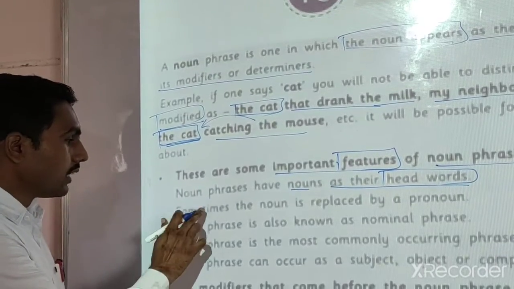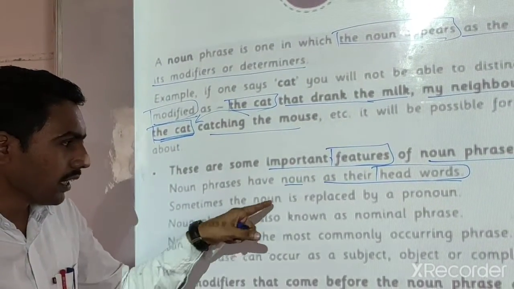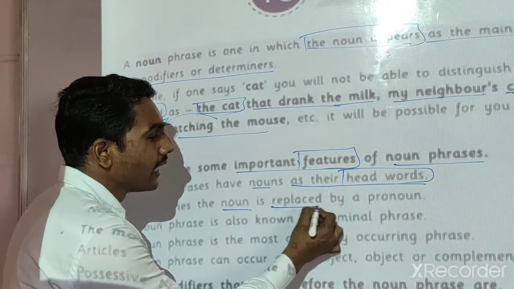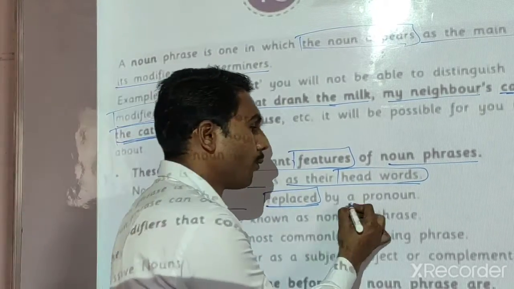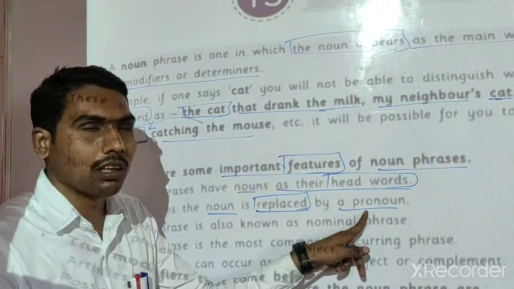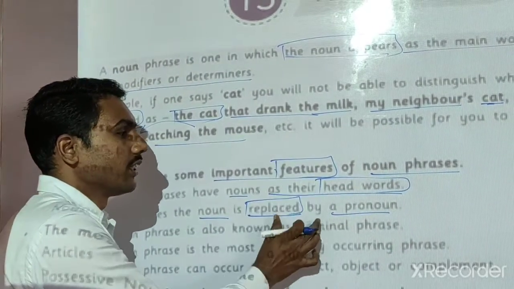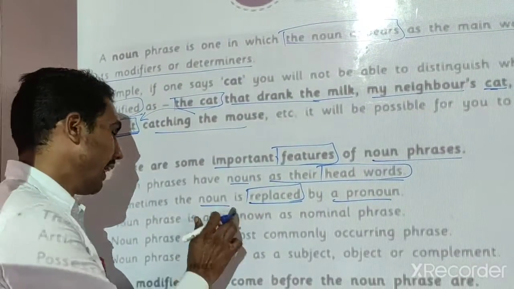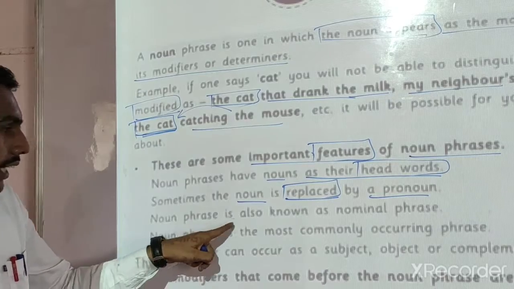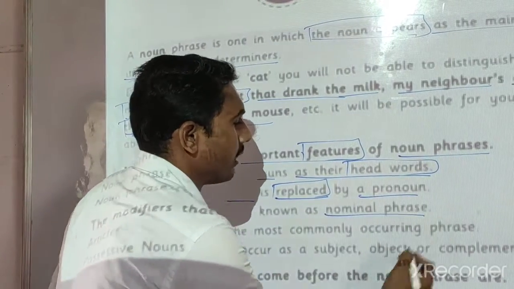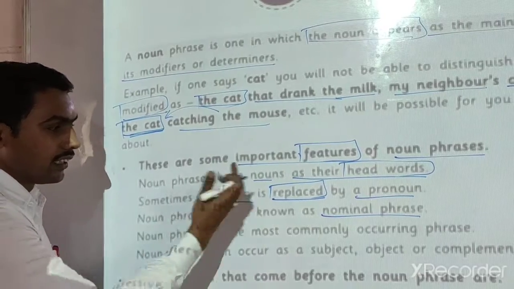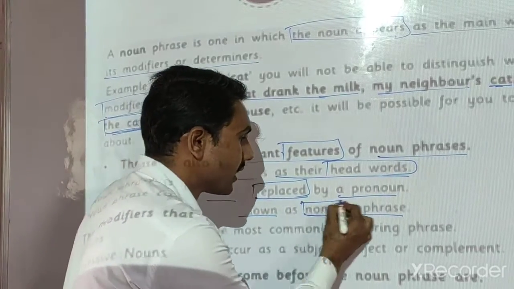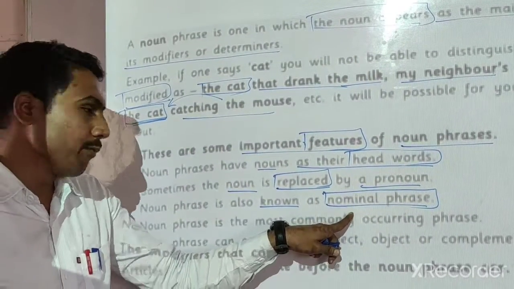Now the second feature: sometimes the noun is replaced by a pronoun. म्हणजे नामाऐवजी pronoun सुद्धा वापरलेलं असतं. Remember this, these are features of noun phrases. And the main word, मुख्य word कुठला असतो? Noun. Now the next: a noun phrase is also known as a nominal phrase. Nominal phrase is another name for noun phrase.